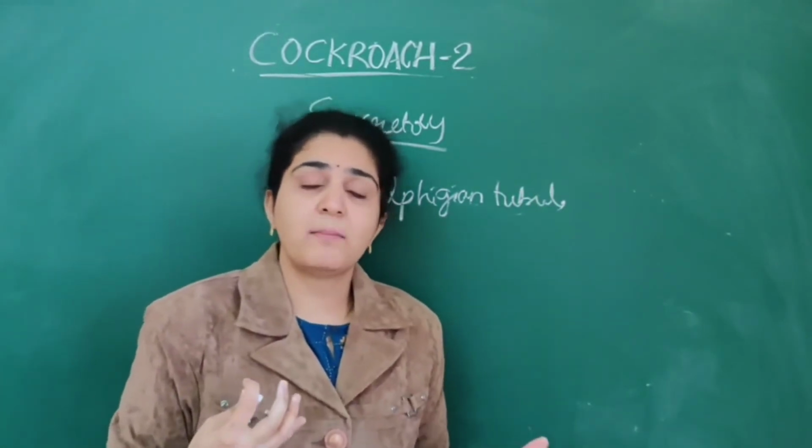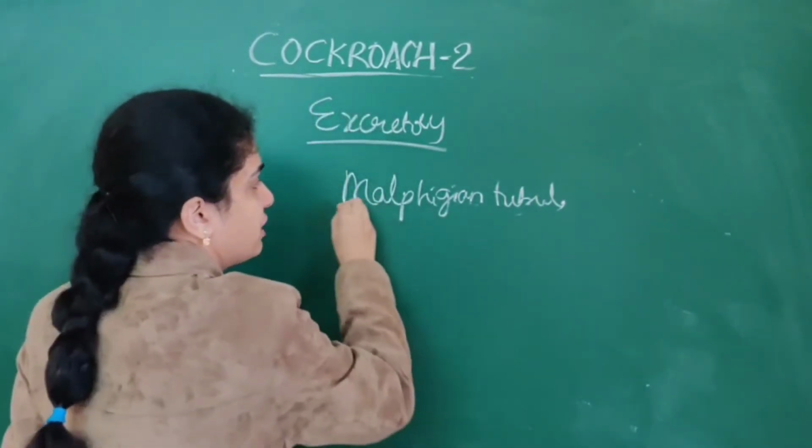And how many are they in number? They are about 100 to 150 in number.